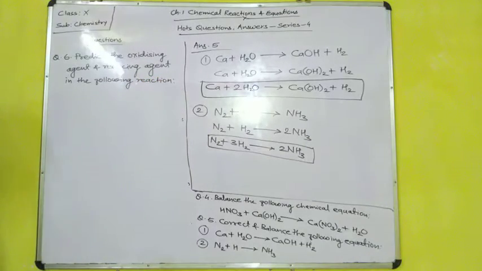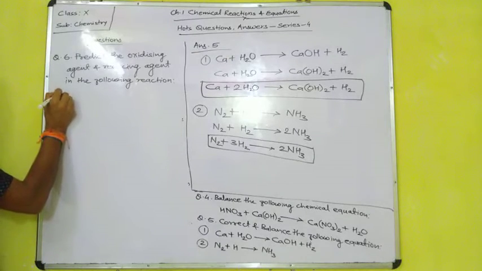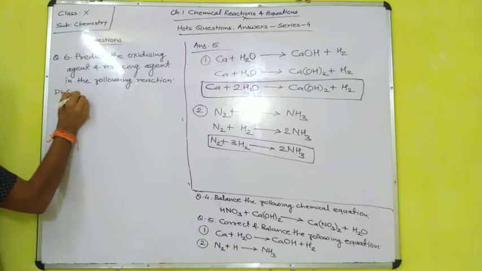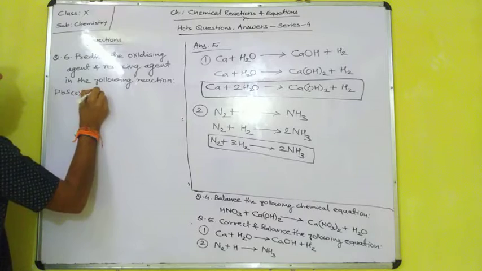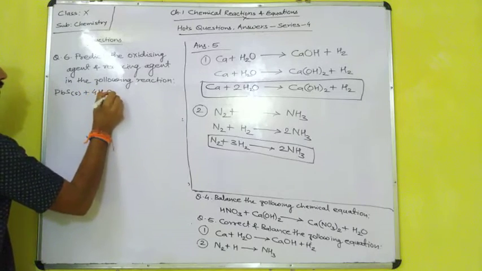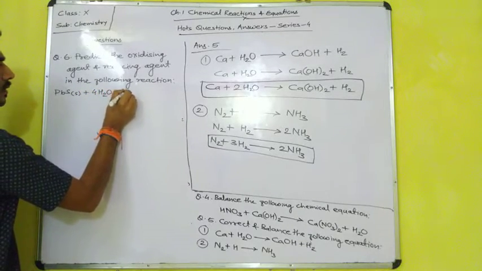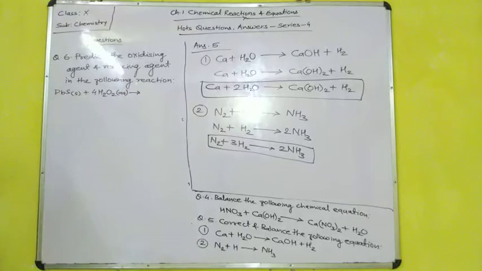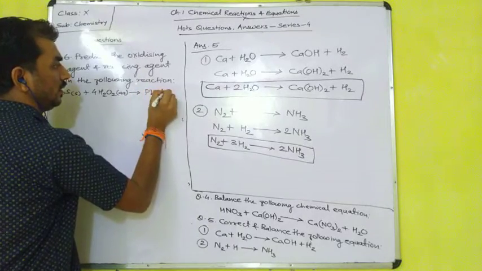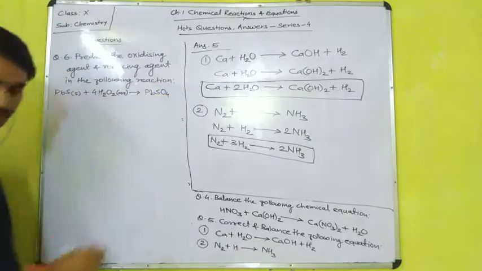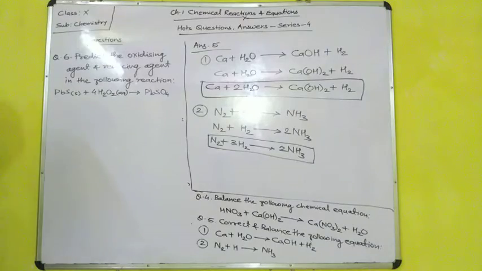In this reaction, lead sulfide reacts with hydrogen peroxide and forms lead sulfate plus water.